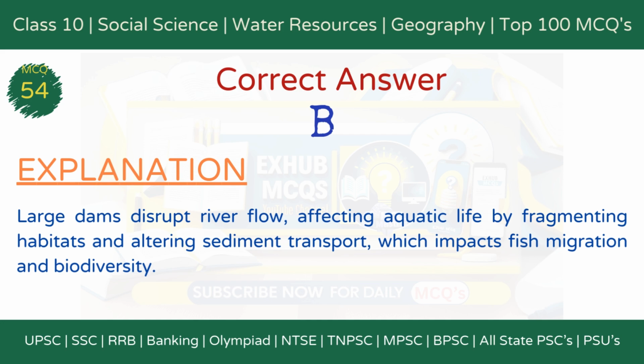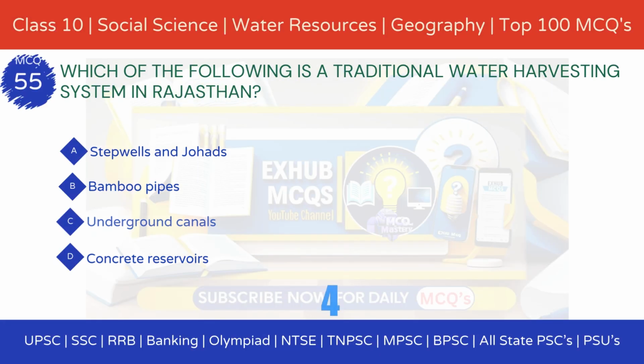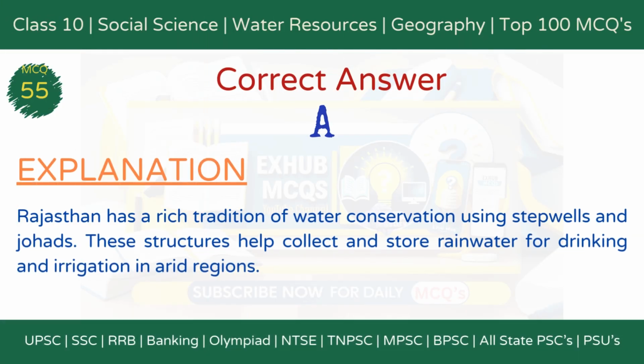and biodiversity. MCQ 55. Which of the following is a traditional water harvesting system in Rajasthan? Option A, stepwells and johads. Option B, bamboo pipes. Option C, underground canals. Option D, concrete reservoirs. The correct answer is Option A, stepwells and johads.